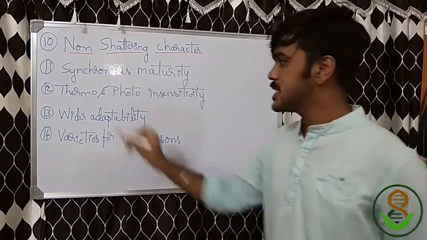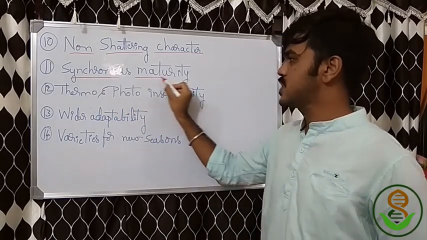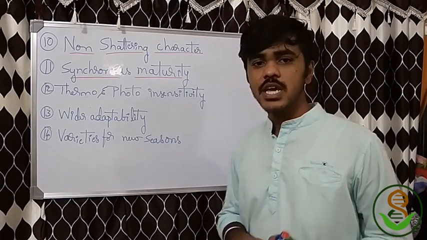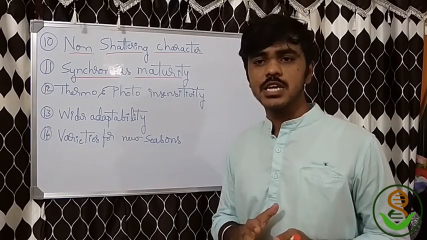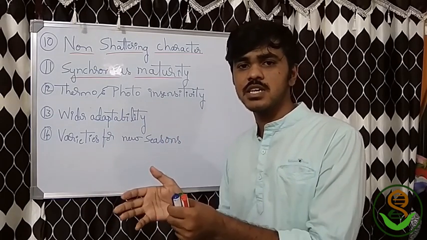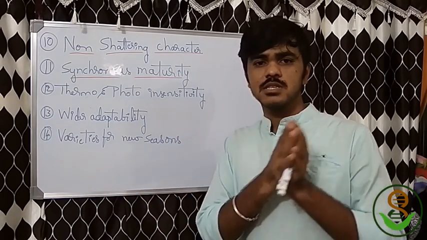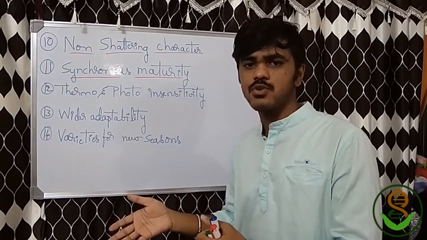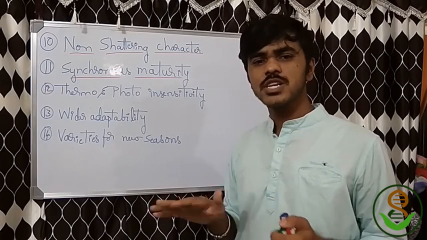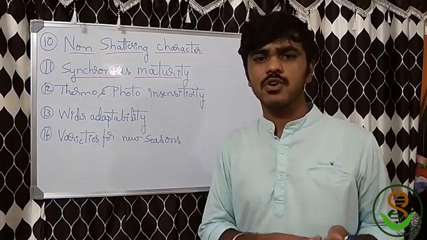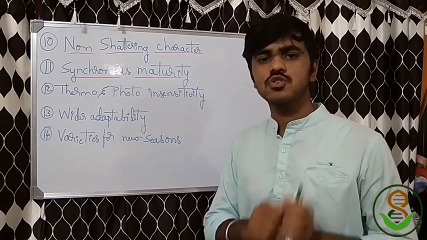Next objective is synchronous maturity. Synchronous maturity means, in the field, if some part of the field gives yield in early days, and various parts of the field give yield at various times, it's not favorable, including from the economic point of view. If you get the yield, it should be synchronous.